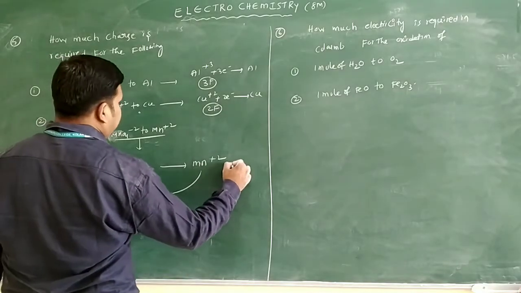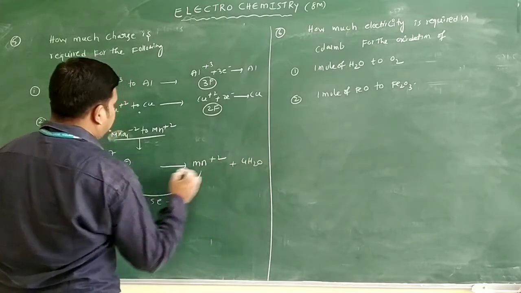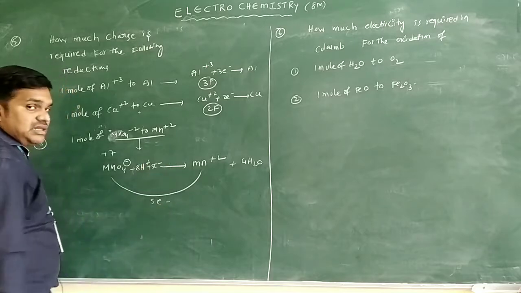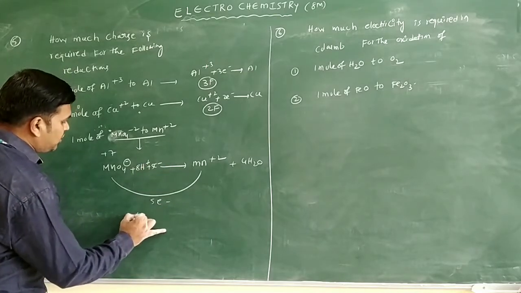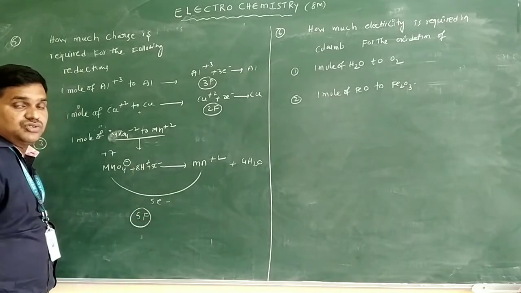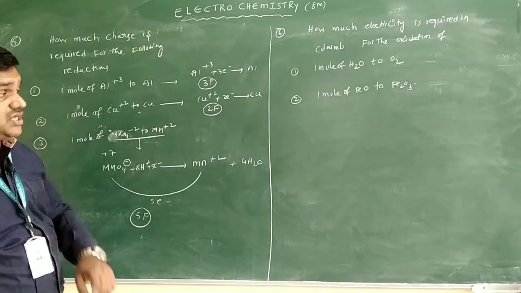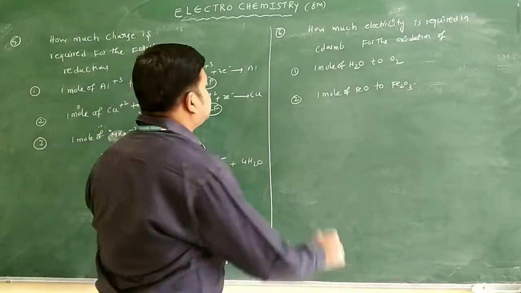So I will write here 4H2O, and suppose I want to balance this one, 8H+ and 5 electrons are there. So 5 electrons in this, how many farads are required? 5 farads only are required. Okay, like this you can identify the charge only if the reactions are given. See, we have one more question.